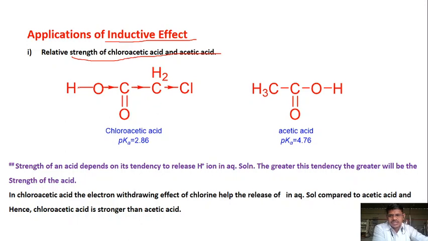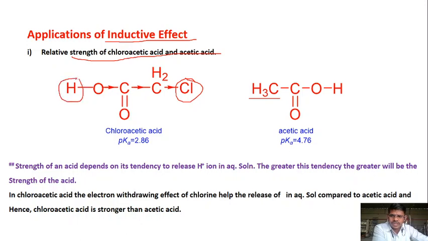Say this is the structure of chloroacetic acid, Cl. One of the hydrogens from the CH3 group, as in acetic acid, gets replaced by a chlorine in chloroacetic acid. The rest of the thing is the same. What happens over here? This chlorine, as it is a more electronegative element, pulls the electron from the next bonds, between this carbon and chlorine, this carbon and this oxygen. So it's pulling its electron, and what happens?